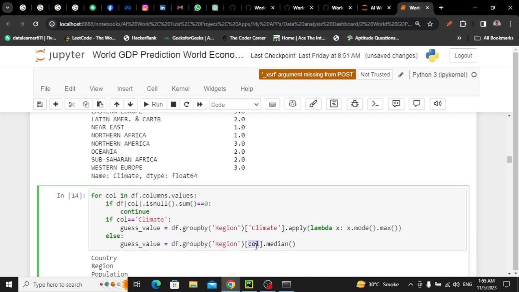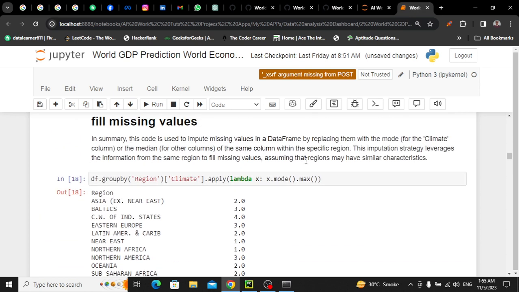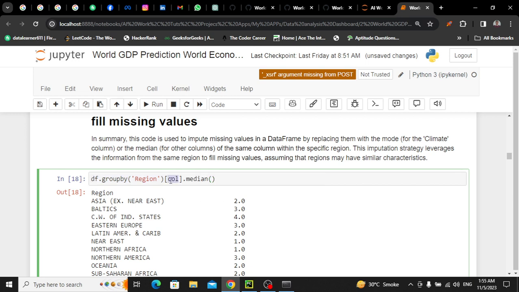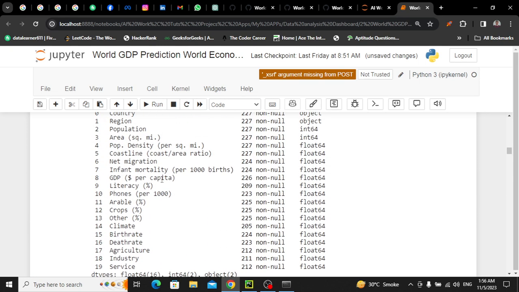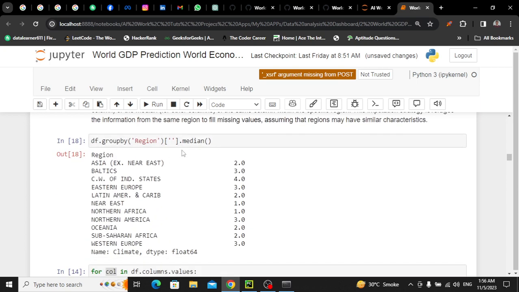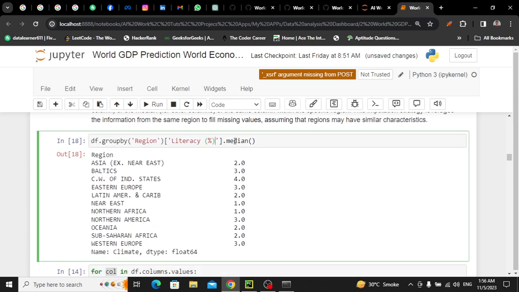for now consider that this is a column that someone has. So I come here. Now here I have to specifically mention one column. Let's say which column I should use. Literacy. Okay, I'm taking literacy for now. So this is the literacy or literacy dot median.